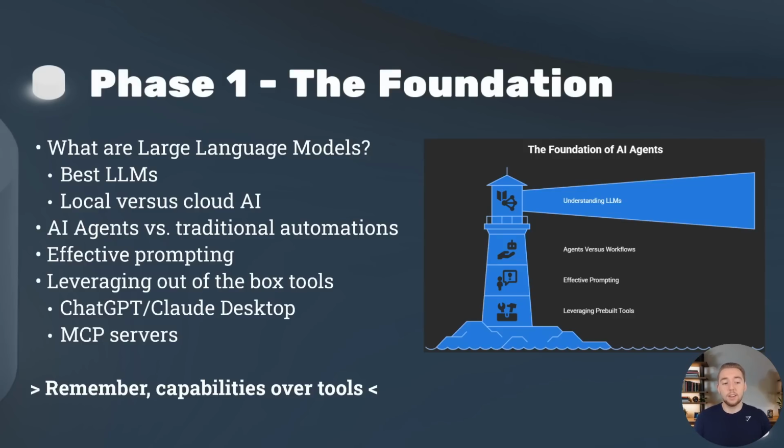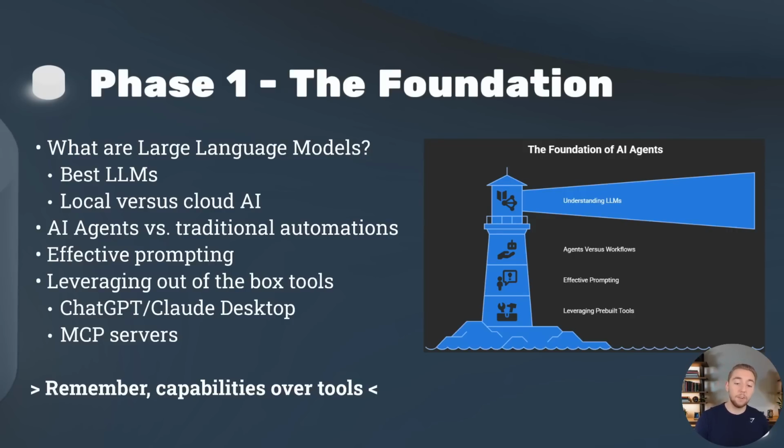And then also we get to effective prompting, learning how to talk to these large language models and agents. And I'm specifically leaving out the phrase prompt engineering because I think that is overused and overhyped. But it still is really important for us to learn how to talk to these LLMs, just like it's important for us to learn how to talk to other people.